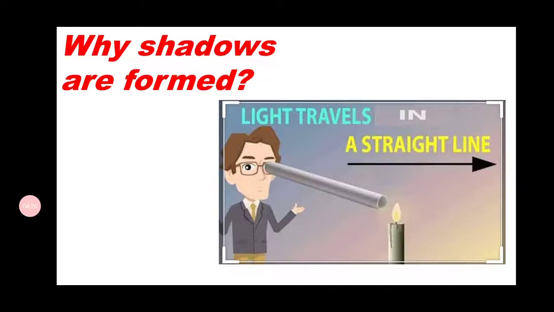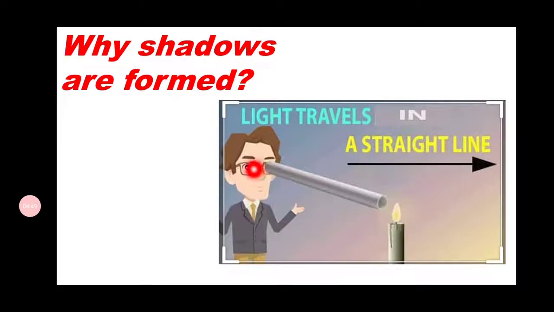Okay, if that is so, why are these shadows formed? The main reason is that light travels in a straight line. Light has a property that it cannot bend. So as light travels in a straight line, shadows are formed.